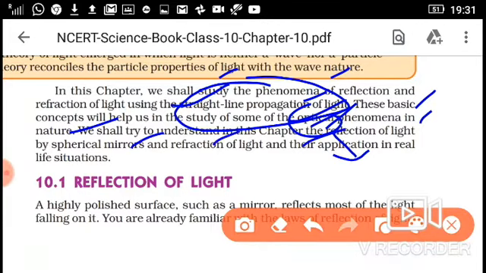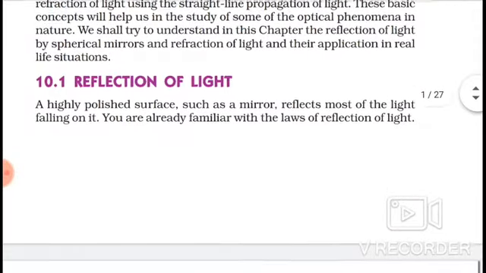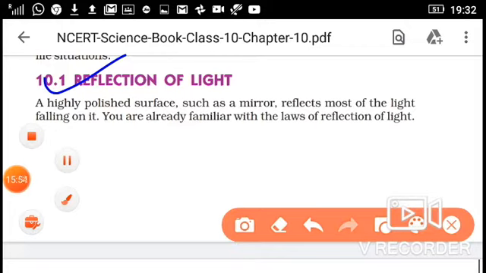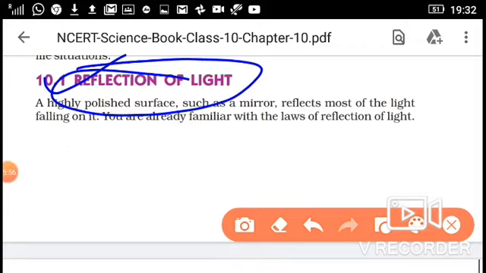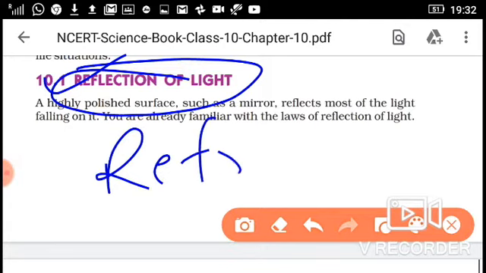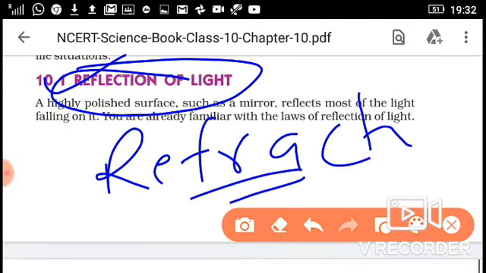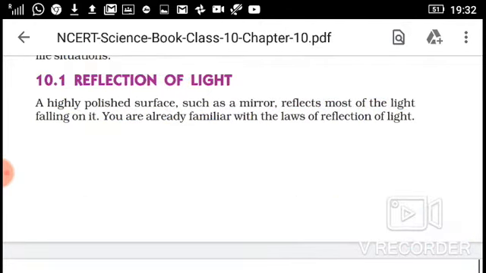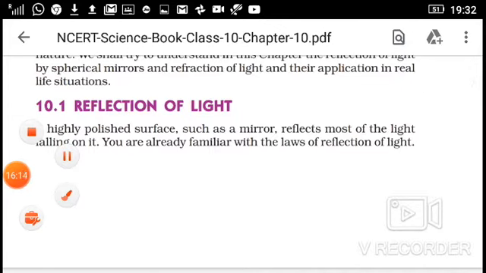We shall try to understand this chapter, the reflection of light by spherical mirrors. Okay, these are the key points, now we will study later. Now from here our chapter will start, reflection of light. There are two parts of this chapter: first, reflection of light, and second, refraction of light. If you understand the first half, then the next half will be very easy for you. So in the next video I will explain the reflection of light.